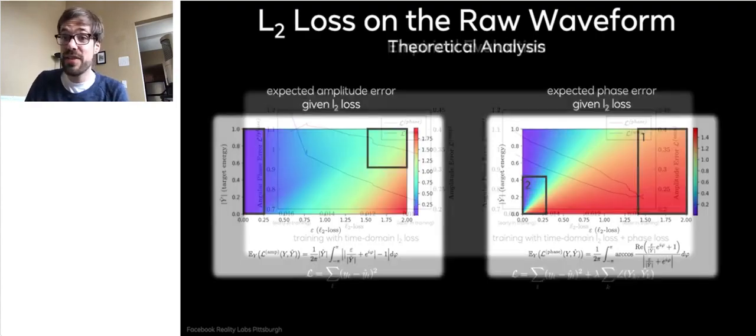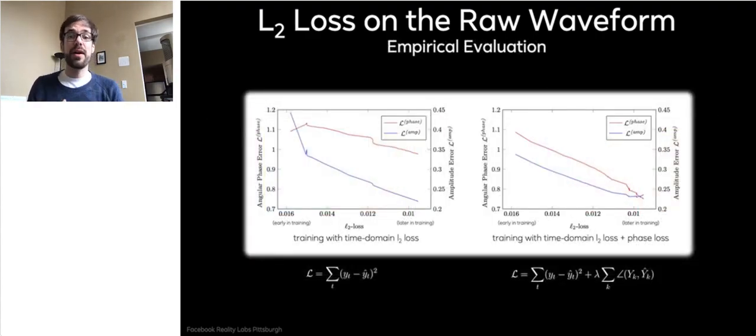Can we validate this empirically? On the left, we trained our network just with the time domain L2 loss, and you see exactly what the theoretical analysis tells us, right? Amplitude is aggressively optimized initially in training, and phase is completely ignored, is not optimized at all. And even late in training, amplitude keeps improving, keeps being optimized, it's at a very good point already.